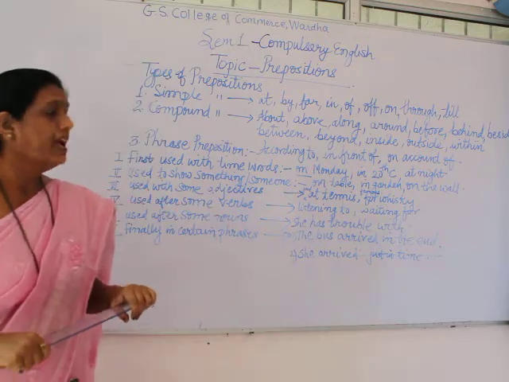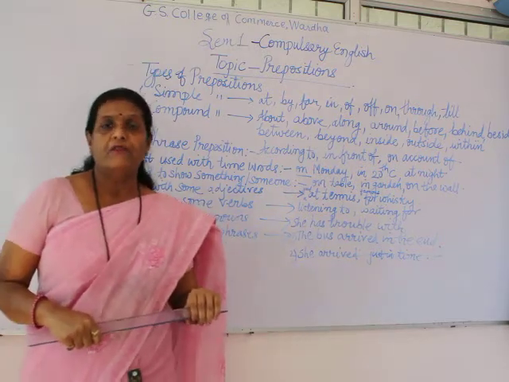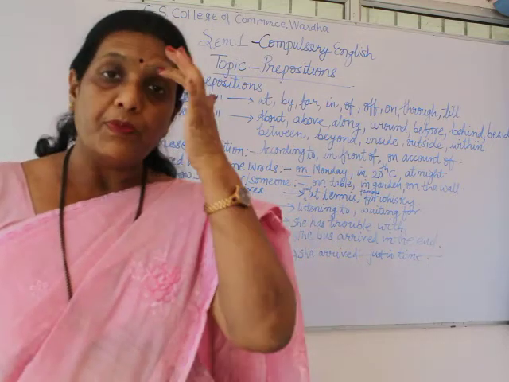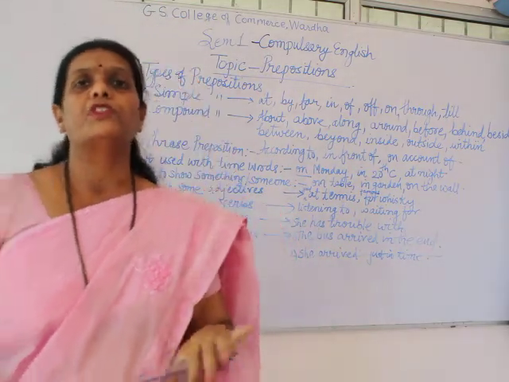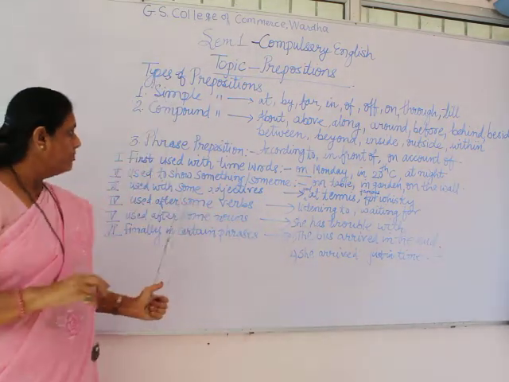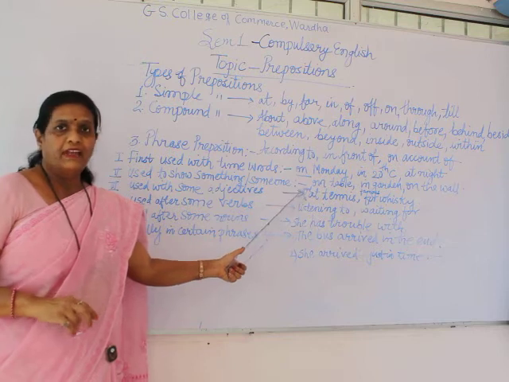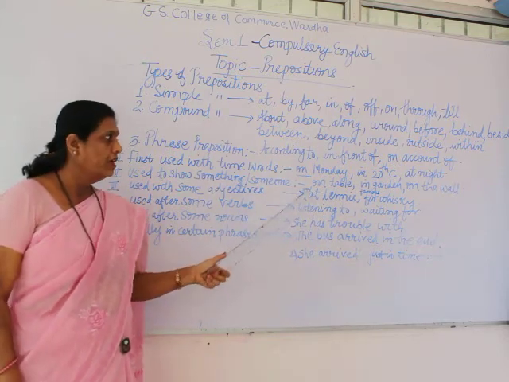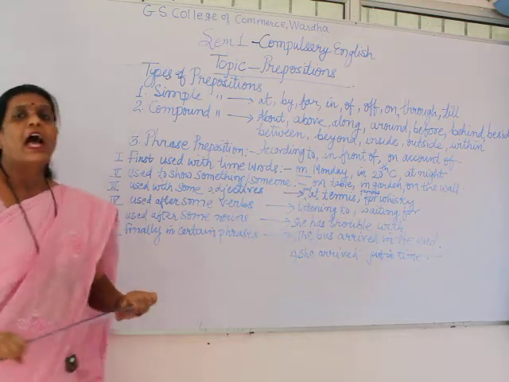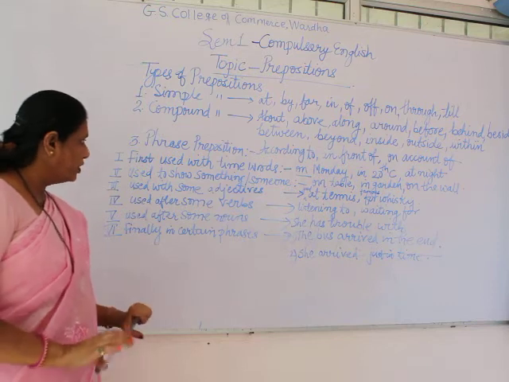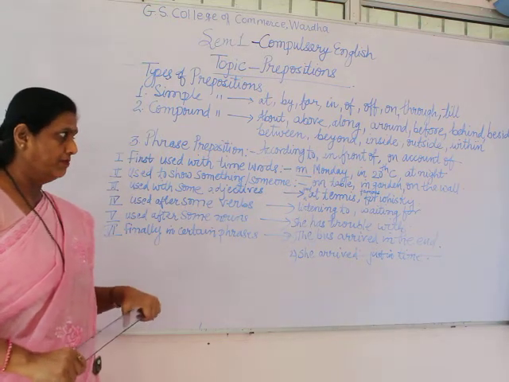In a similar way, I am waiting for him. Waiting is also a verb, and after the verb there is a preposition, which is "for". So there is a verb, and after that verb it is always followed by a preposition: listening to, waiting for. And in a similar way, prepositions are also used after certain nouns.